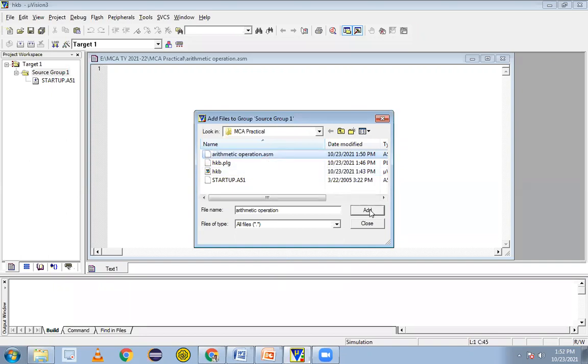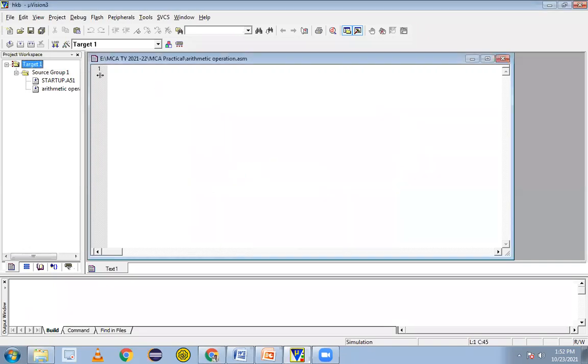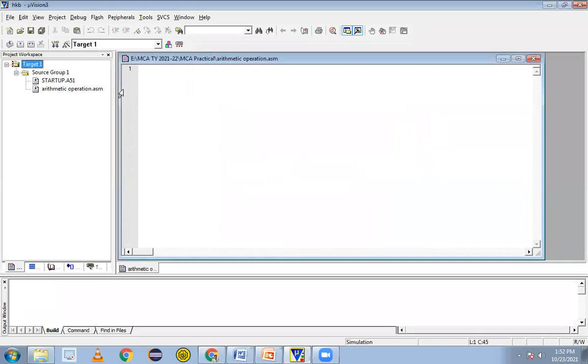Once we click, then click on the add button. So I'll add it. I click on that. By default, the file is added now. You can see here, my file is added here now. Okay. Once this file is added, our task is over. And then write the code and execute it.